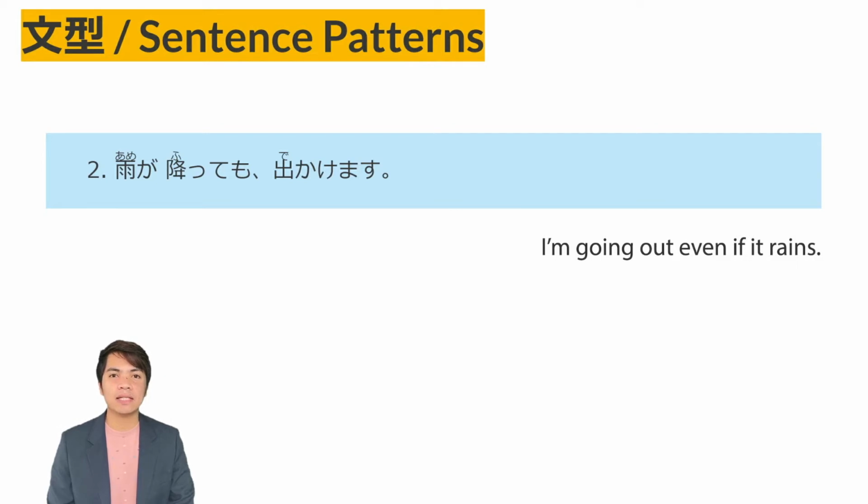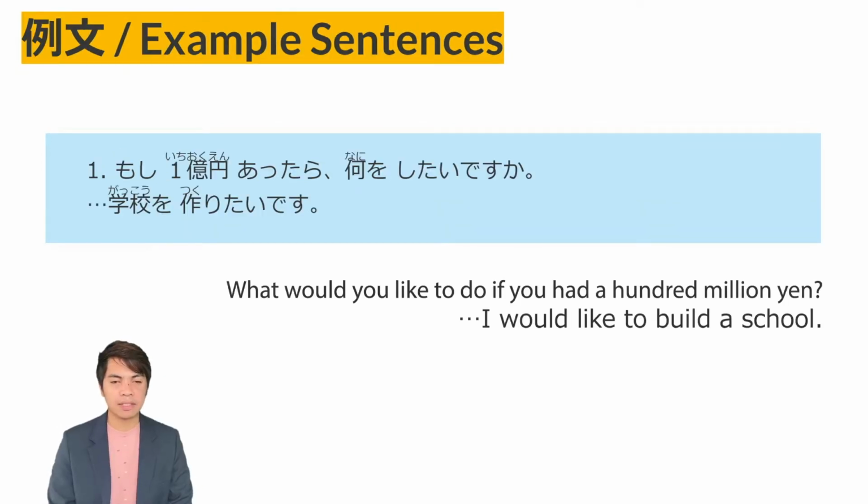So now let's look at some example sentences. Example sentences, let's read number 1. Moshi, ichioku en attara, nani o shitai desu ka? Gakkou o tsukuritai desu. So the first sentence, moshi. Moshi is often used with the verb tara to emphasize or give notice that the following clause is a conditional clause, or that this sentence is a conditional sentence. It intensifies the speaker's sense of conditionality.